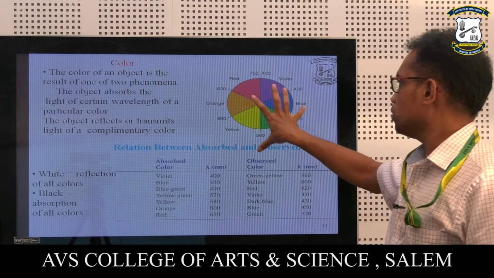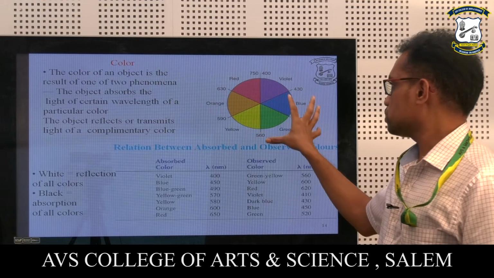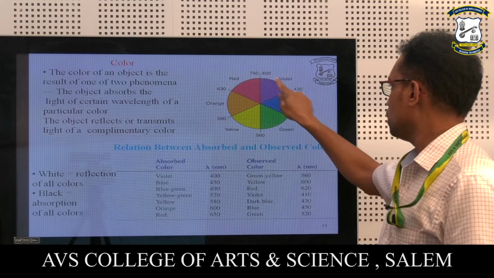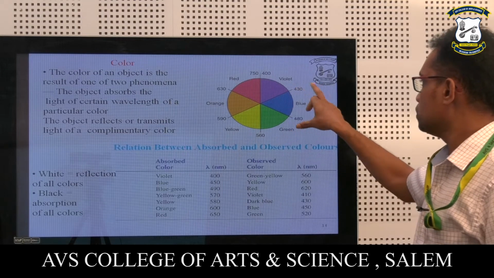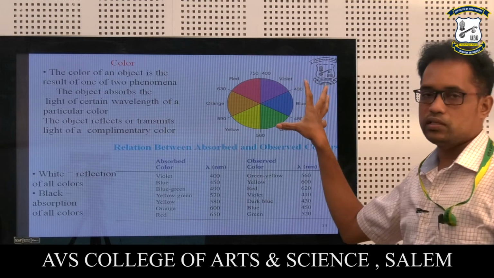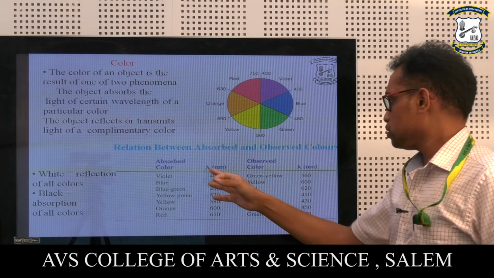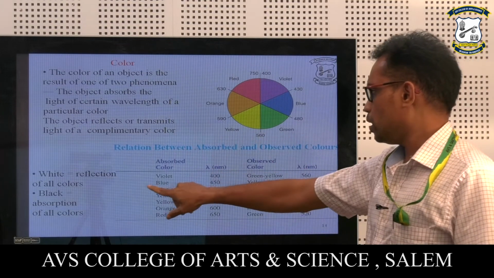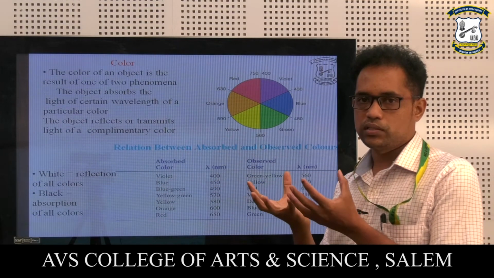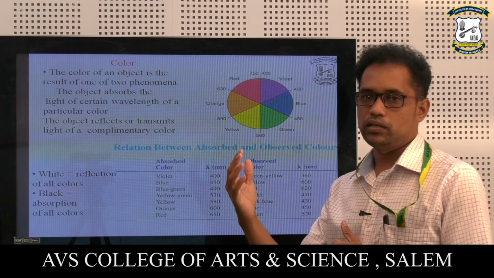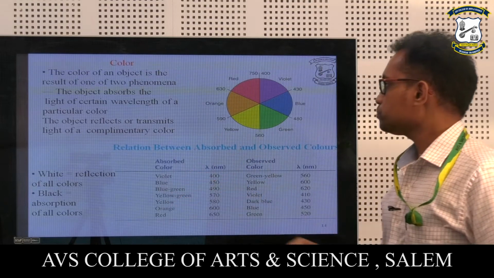And this is the overall pie diagram, we can say, of the different colors for the different wavelength regions. So these are all the wavelength regions and the corresponding colors they have given, for example violet. This is the easiest way to identify the wavelength of the radiation with respect to the color. So this is the relation between them. And white is the reflection of all colors. The reflection means whatever light the complex receives is reflected. That reflection only we see as the physical appearance of the complex. So that's what they are indicating here.